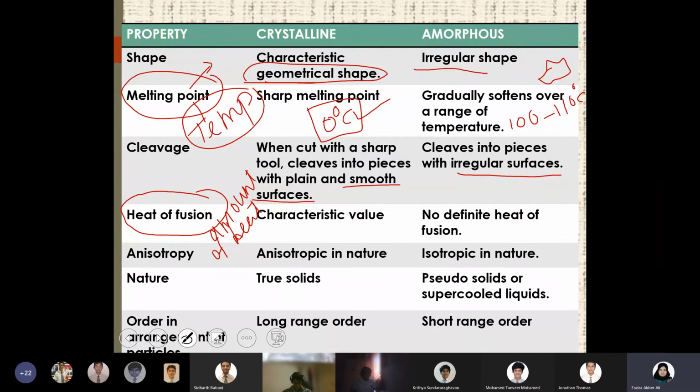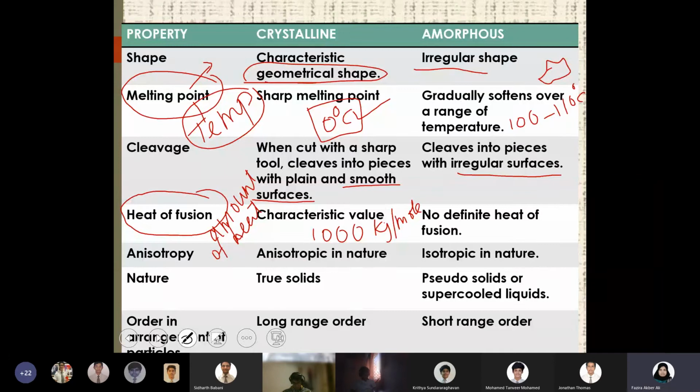Then you look at how much heat energy you are supplying to convert that solid to liquid state. That is what heat of fusion is. That is in terms of energy, heat energy. So heat of fusion values will be equal to enthalpy. It will be like, okay, 1000 kilojoules per mole. If you take 1 mole of a substance, it will need 1000 kilojoules of energy to convert it into liquid state.